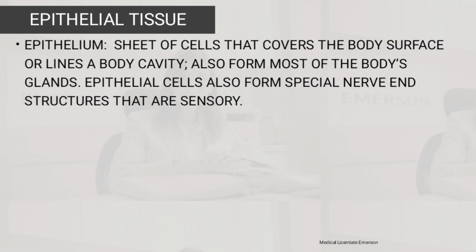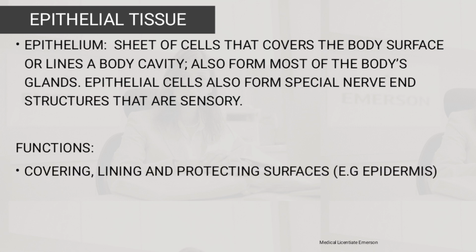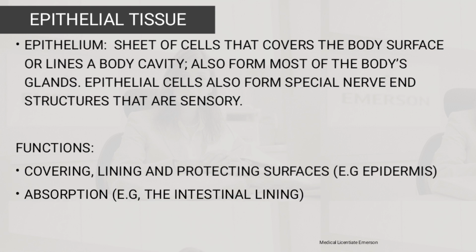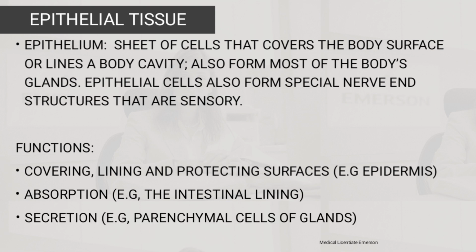So, epithelial tissue: the epithelium is a sheet of cells that covers the body surface or lines a body cavity. It also forms most of the body's glands. Epithelial cells also form special nerve endings that are sensory. In terms of functions, there is covering, lining and protecting surfaces such as the epidermis; absorption, for example in the intestinal lining; and secretion, for example the parenchymal cells of glands.